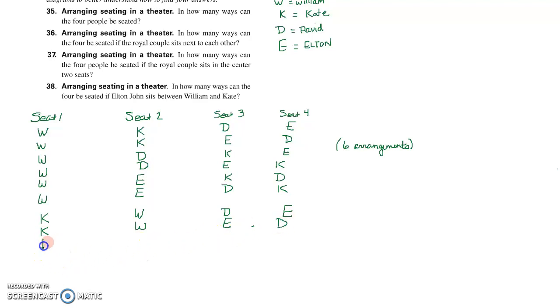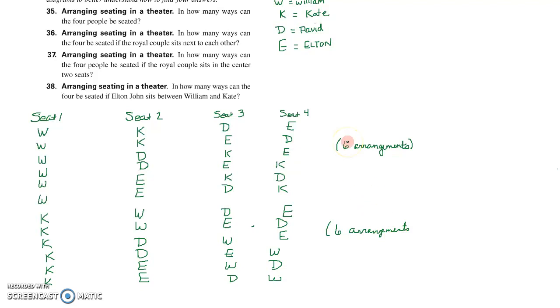And then there's Kate, and now let's put David next to her, William and Elton. And then there's Kate, and then leave David and switch these 2. And now let's leave Kate there, and now we need Elton next to her, William and then David, Kate, Elton, David, and then William. How many more for Kate in the first seat? Oh, 6 of them, right? 6 arrangements.